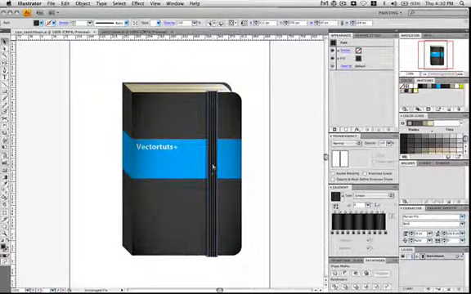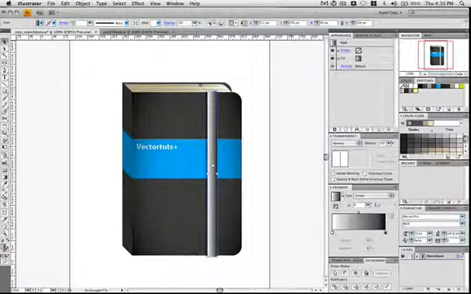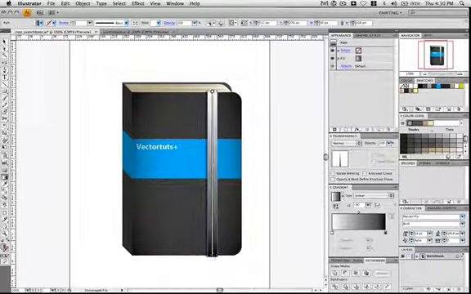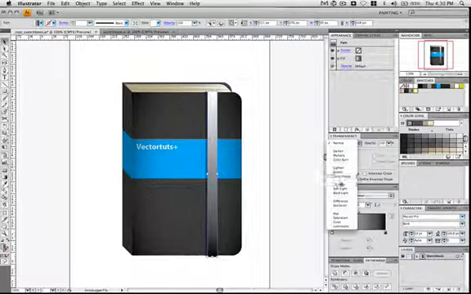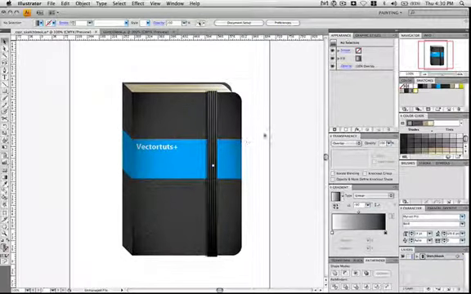I have this banded rectangle selected, hit Command C, Command F to place it in front. Give it a default gradient, then grab the gradient tool, hold down Shift, and drag it from the top to the bottom, which makes it so that the white is at the top and then the black goes all the way down to the bottom. And we're going to set it to overlay. There we go. You can see it just makes it so it looks like there's a bit of light hitting up here, and then it's a little darker down here.